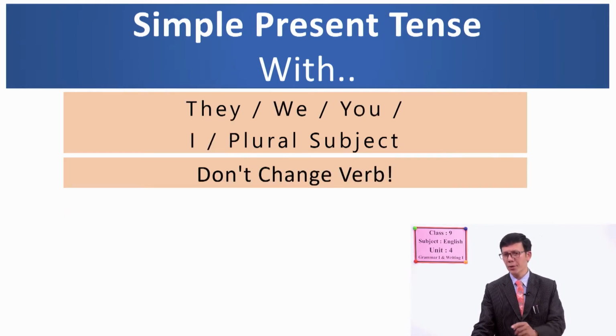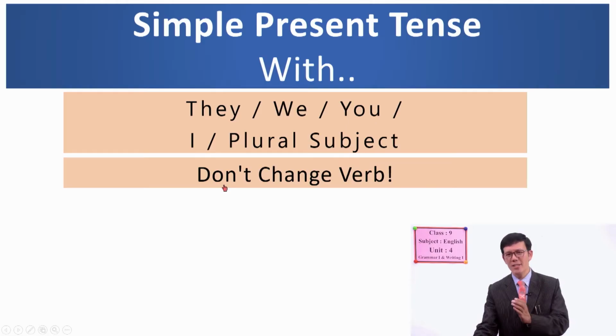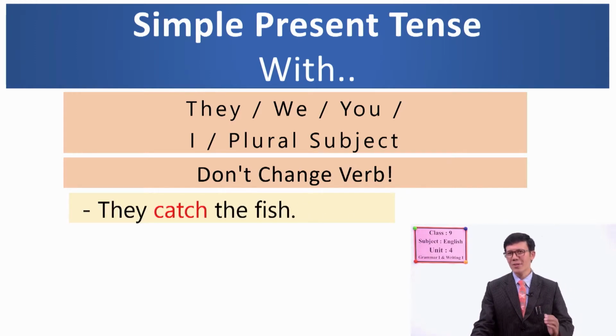Now let's look at another one: the simple present tense with plural subjects, like they, we, you. These are the plural subjects. So what happens with the plural subject? Please look at this. They don't change the verb. The action verb doesn't change with the plural subject. So let's see. They catch the fish.